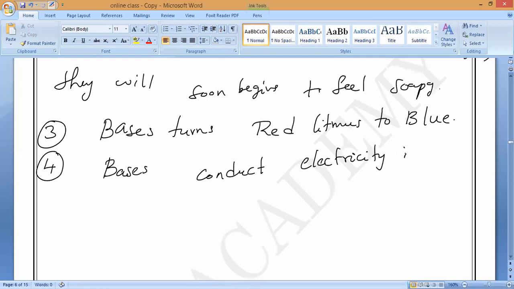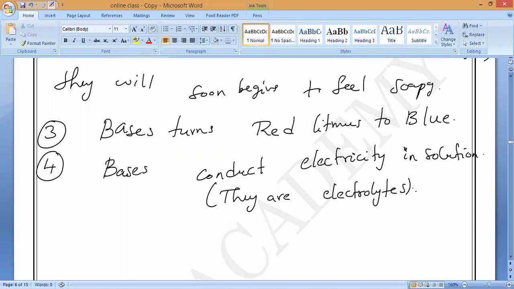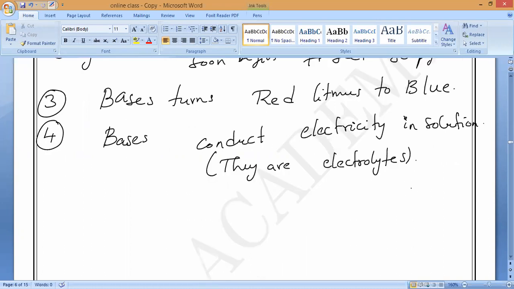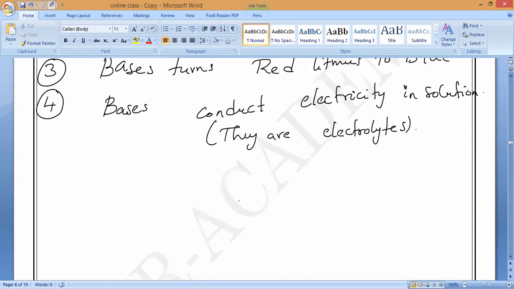Yes, in solution, alkalis are very good. In solution means they are also what we can call electrolytes. So a base conducts electricity when a base is dissolved in water. That is what you have to remember.